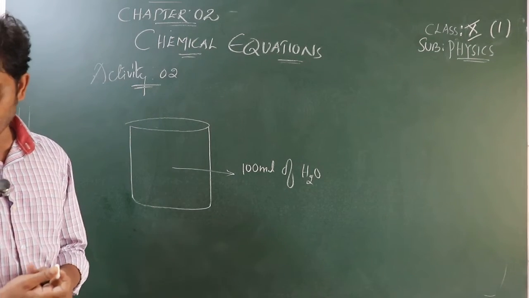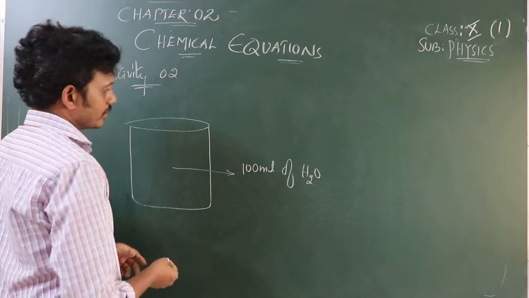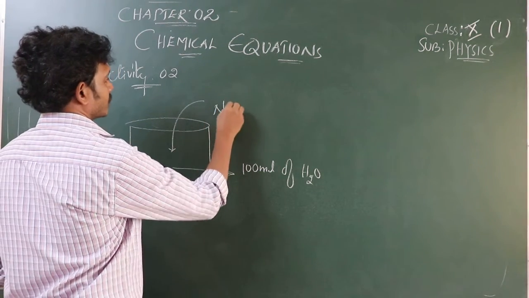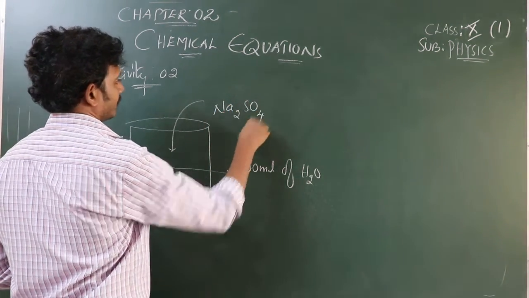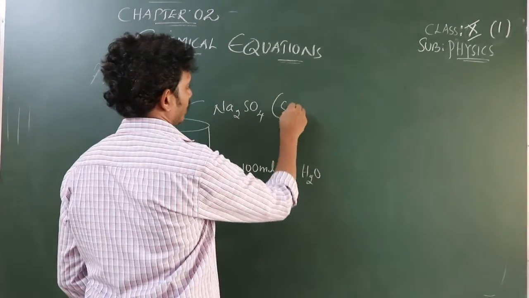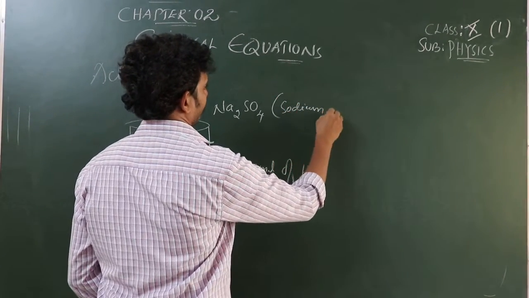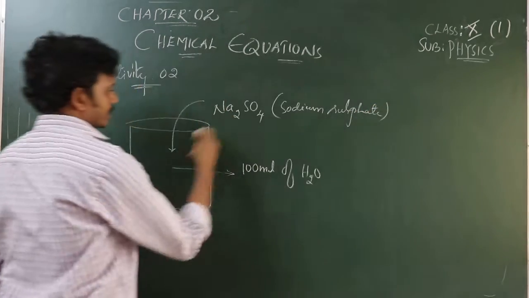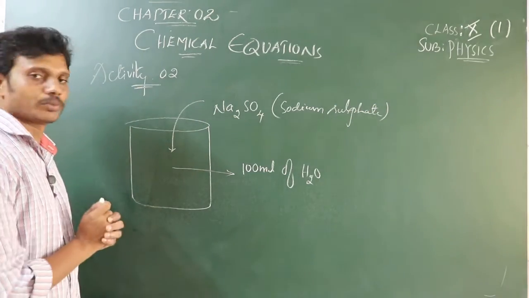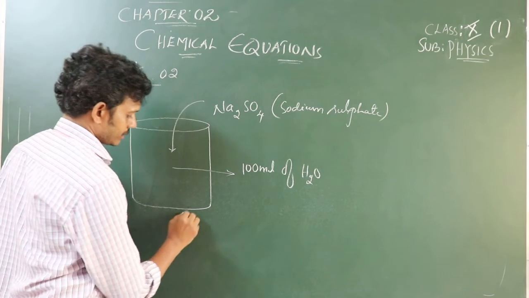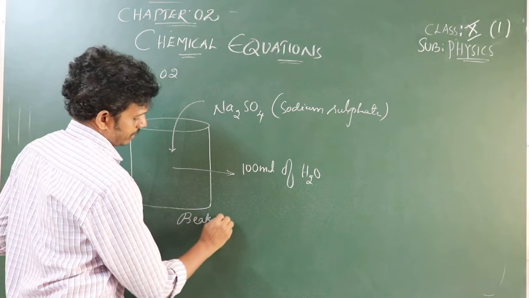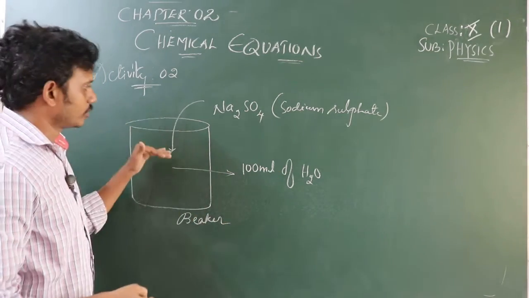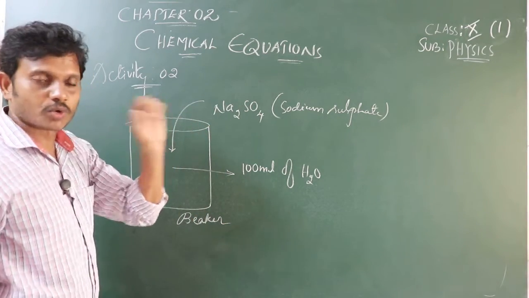Now add a small quantity of sodium sulfate, Na2SO4. Let me write here sodium sulfate. This is added into this water. First, what to be taken? A beaker. Let me write the name also: beaker. And to this, you're adding 100 ml of water.